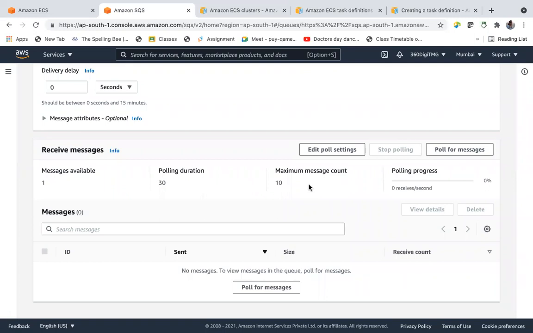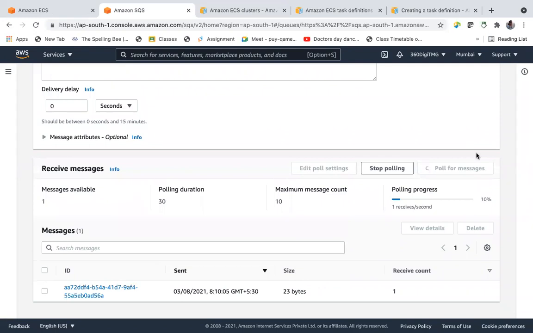Poll means checking and getting the messages. Here I am doing this poll manually, but in real scenarios, applications will poll for the messages. So now I got the message. Not yet, still receiving.